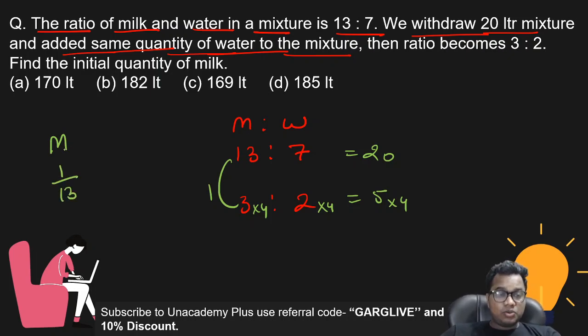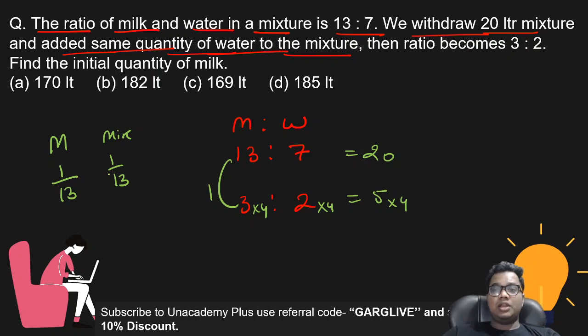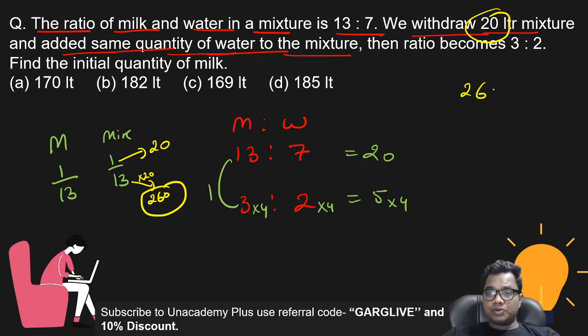So if the fraction of milk is 1/13, then the fraction of mixture is also 1/13. If I am taking out 1/13 of the mixture, and I know कितना mixture मैंने निकाला था, 20 liter. So the value of 1 is 20. Then the value of 13 is 20 times 13, that is 260. So the total quantity of mixture was 260.